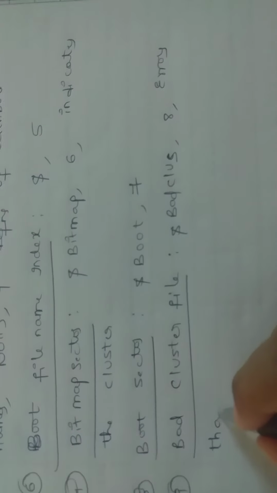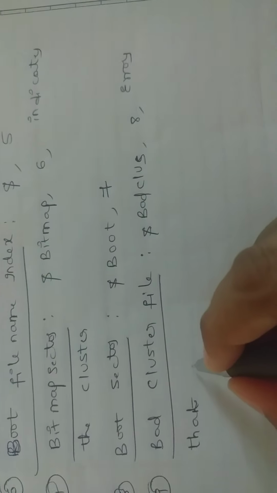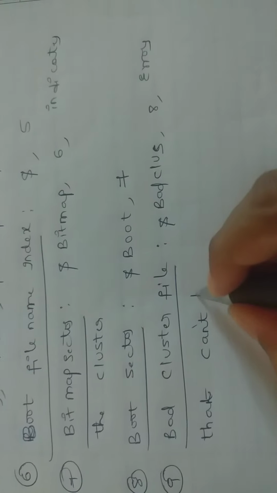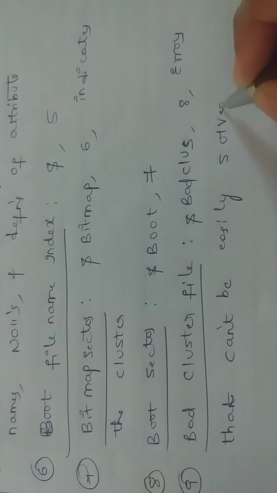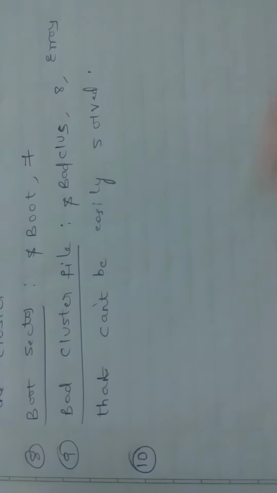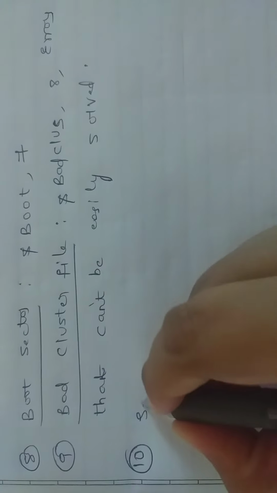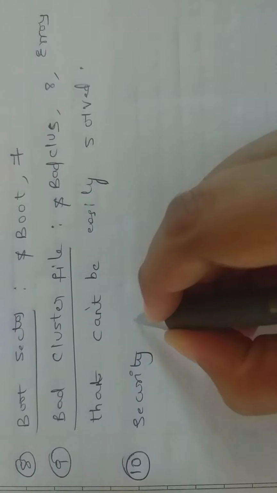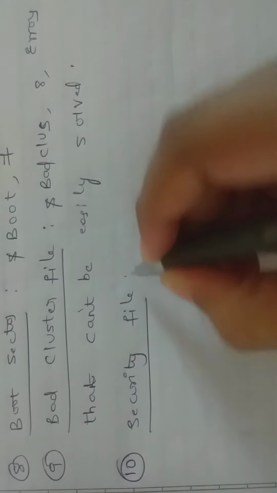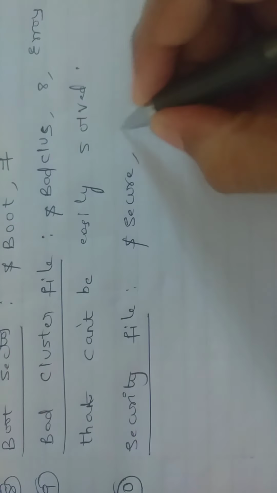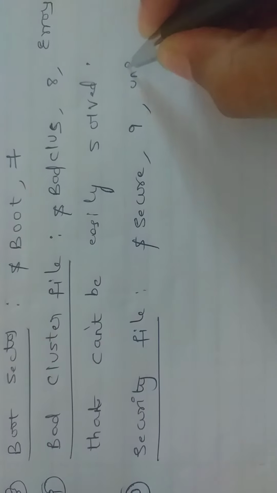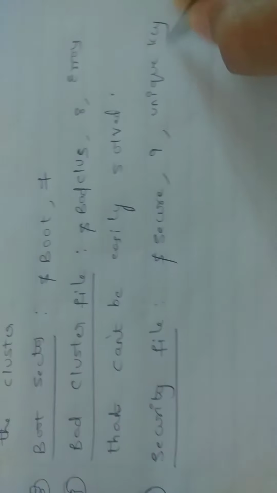It records errors that cannot be easily solved. Tenth one, the security file, is written as $secure and its position is 9. Security is given by a unique key.